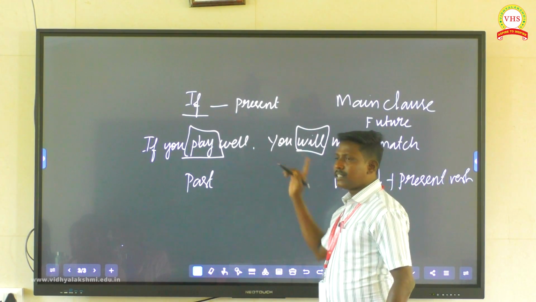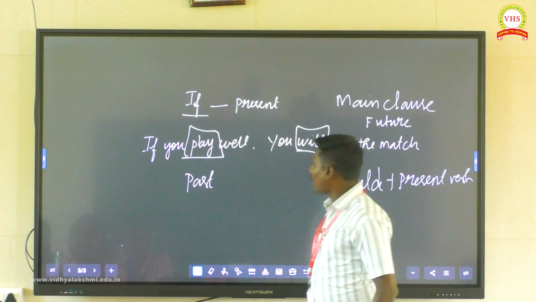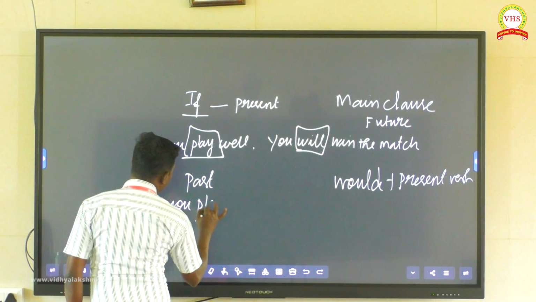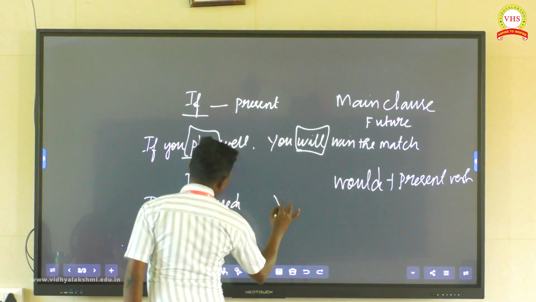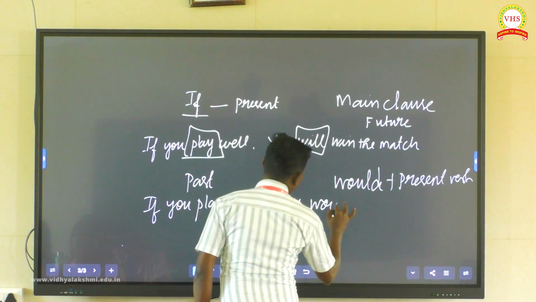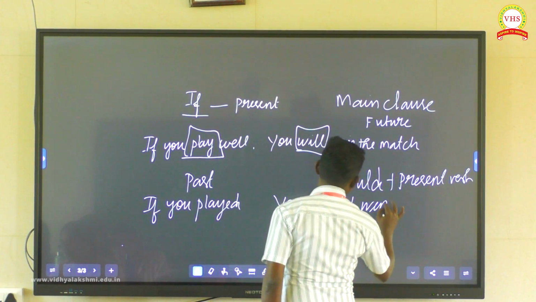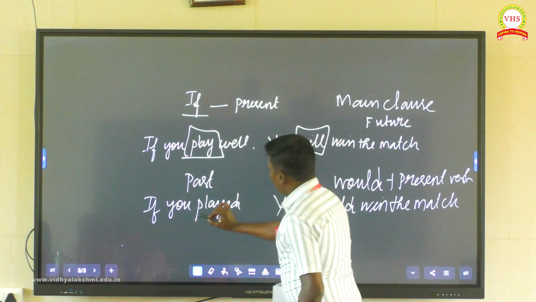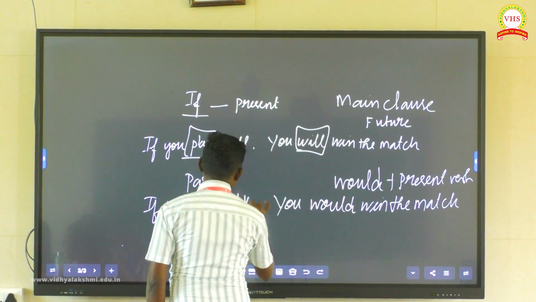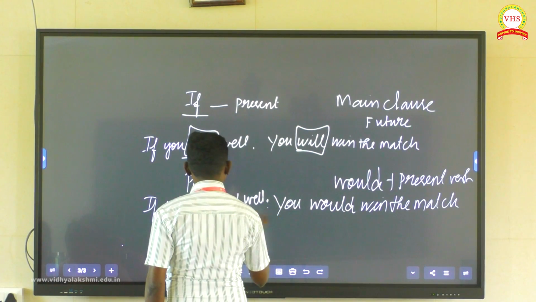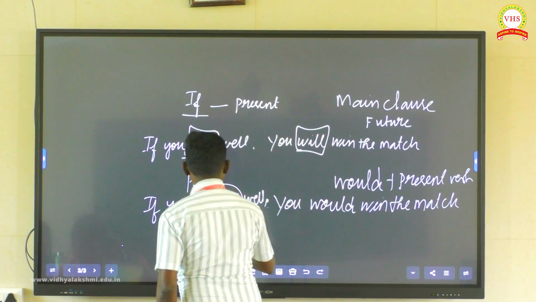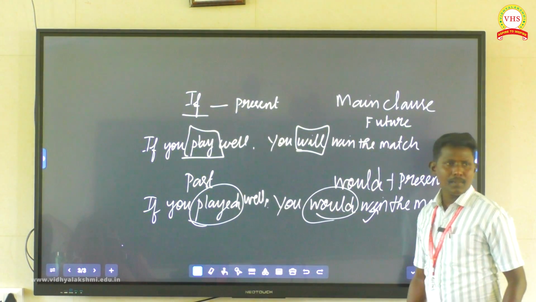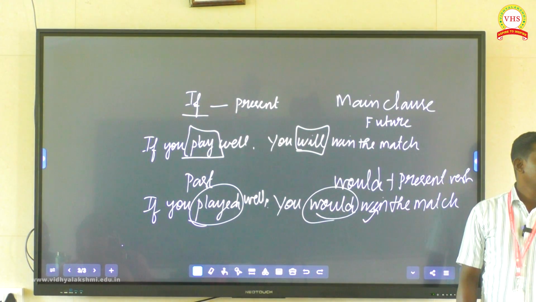Can you convert the same sentence into an improbable condition? Tell me. If you played well, you would win the match. Played well. Listen. Past verb here, would plus present verb. This condition is called the improbable condition.